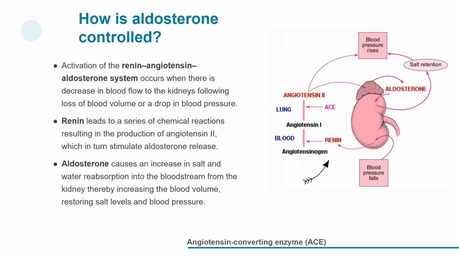Renin is an enzyme that leads to a series of chemical reactions resulting in the production of angiotensin II, which in turn stimulates aldosterone release. Aldosterone causes an increase in salt and water reabsorption into the bloodstream from the kidney, thereby increasing the blood volume, restoring salt levels and blood pressure.